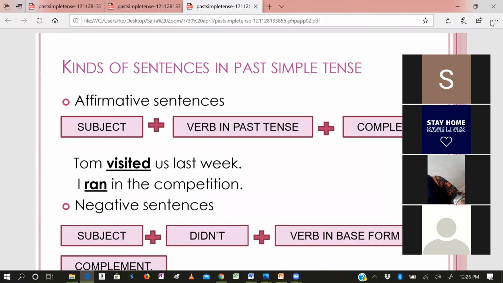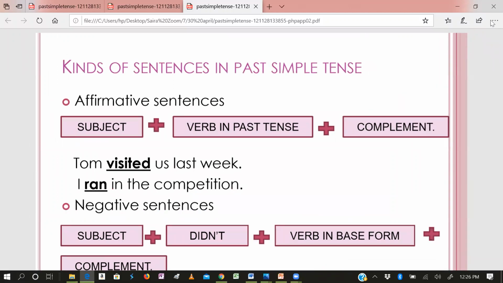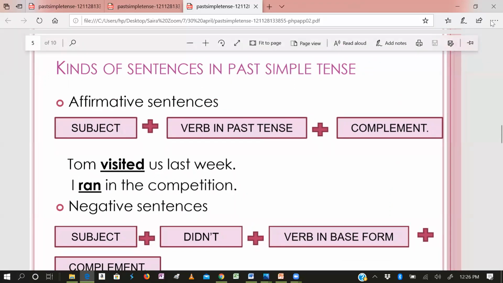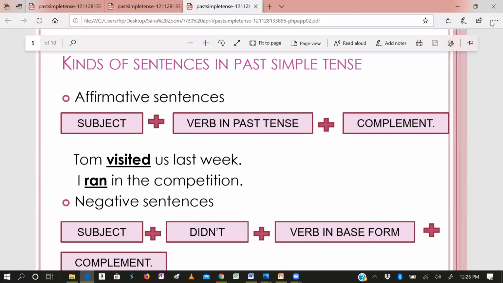Now, what is the sentence structure? You can see first the subject, then the verb in past tense, and then the complement. You can also say object. The object could be a complement and it could be a noun. Here I have used a complement. The complement is: Tom visited us last week.